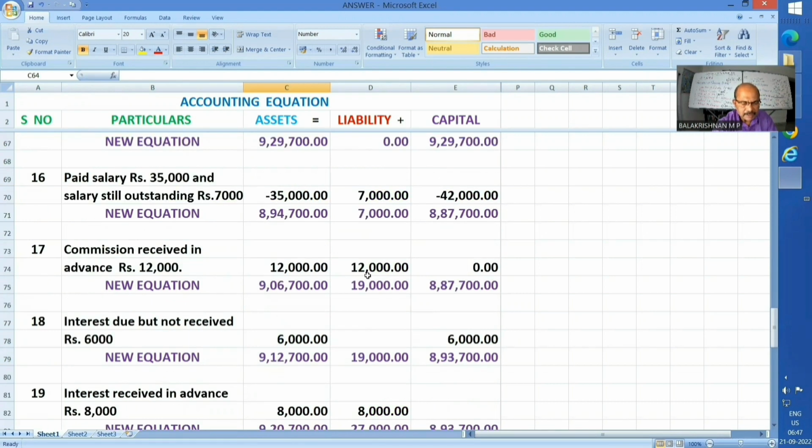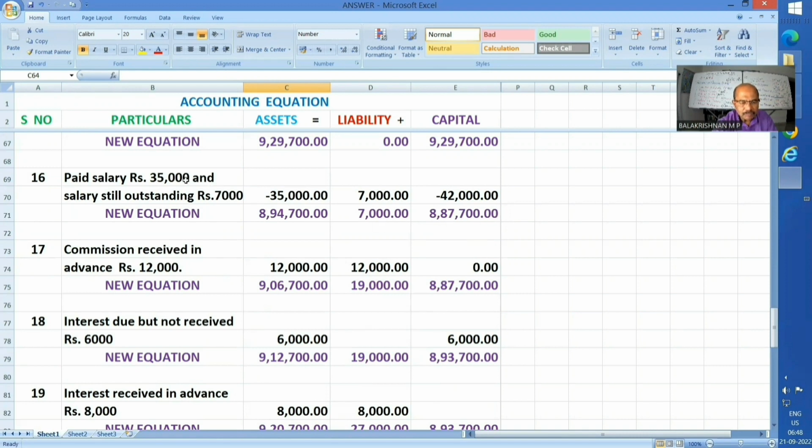Next one, 16th. Paid salary rupees 35,000 and salary still outstanding rupees 7,000. Whether paid or outstanding, the expenditure is for the current year. Hence, the total expenditure gets added and is reduced from the capital, 42,000. Capital has become 8,87,700.